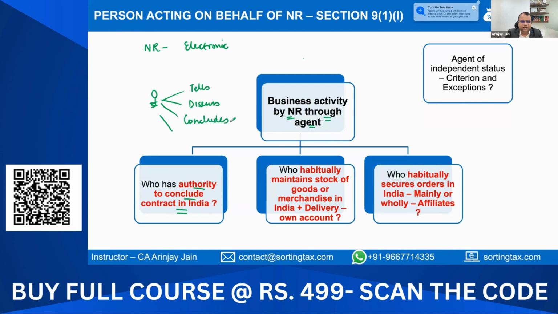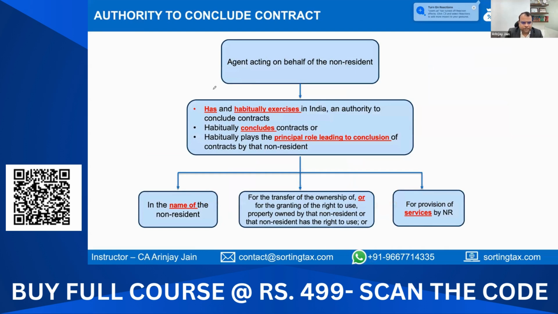Now, this conclusion itself may either be the actual signing or it could be that he plays the principal role leading to the conclusion of the contract by the non-resident.